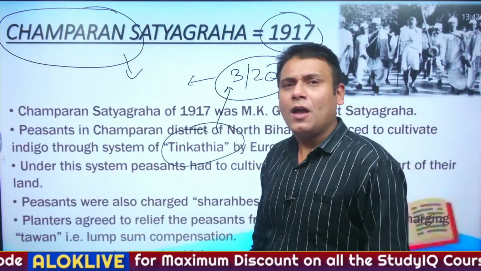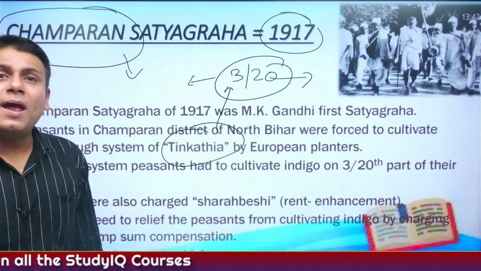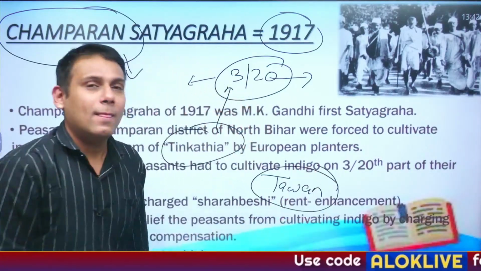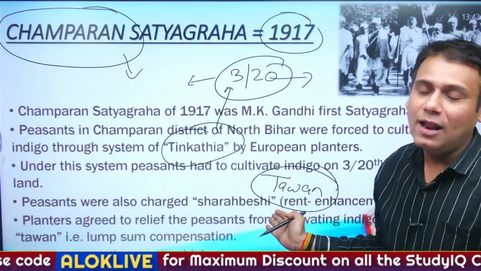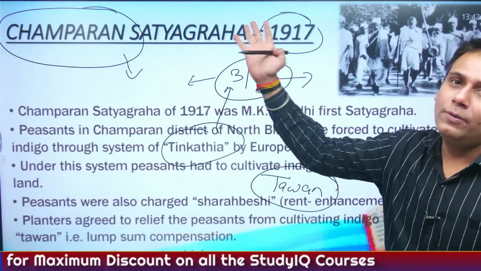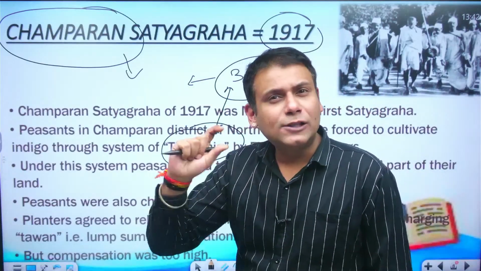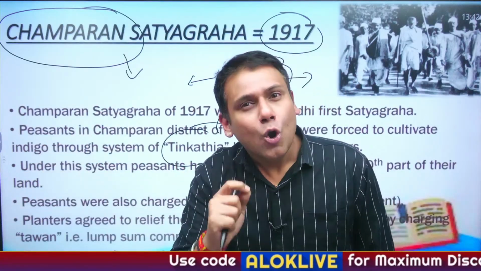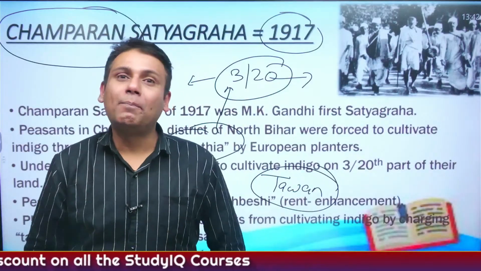In that case, if you don't want to cultivate the indigo under the Teen Kathia system, pay a lump sum compensation. And the lump sum compensation was referred to as Tawan. Now the peasants thought that for not doing any cultivation, I have to give a lump sum compensation, Tawan. Why shouldn't I adopt the Teen Kathia system? But with the passage of time, Britishers started exploiting the peasants more and more. And so finally, a local peasant, Rajkumar Shukla, from the region of Champaran, had to invite Mahatma Gandhi to conduct a satyagraha in Champaran.